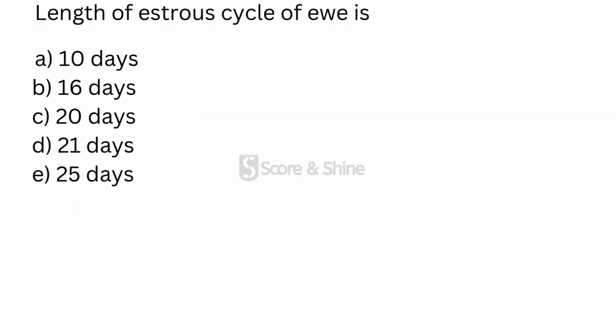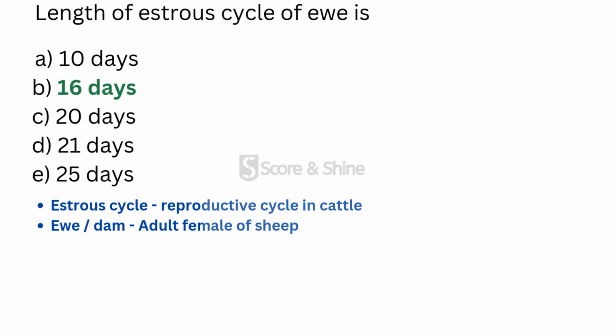Moving to the second one, length of estrous cycle of ewe is, the correct answer is 16 days. Here estrous cycle is the reproductive cycle of the cattle. Ewe is the adult female of sheep. So the length of estrous cycle in the adult female of sheep, which is called ewe or dam, is 16 days.